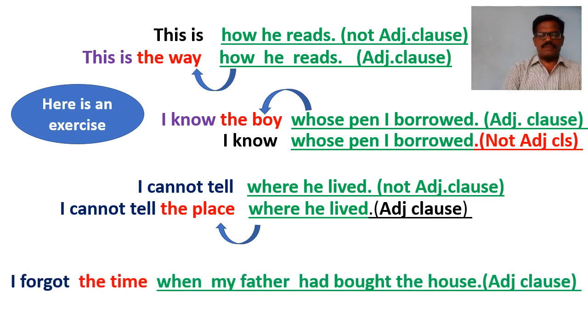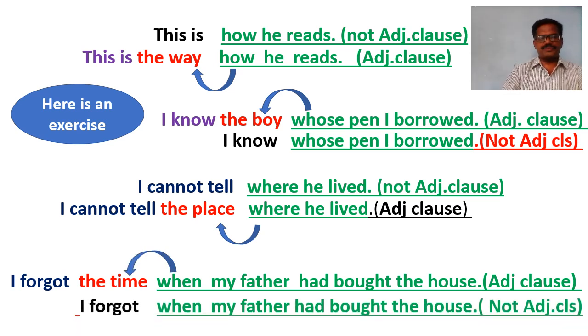In this example, when my father had bought the house will be the adjective clause because it has started with a relative adverb, that is when, and it also describes an antecedent. That means it also describes the noun phrase, that is the time, which goes before it. So it is called an adjective clause.